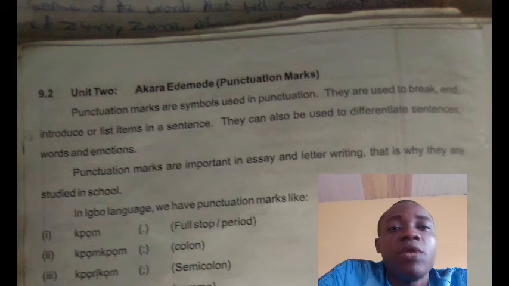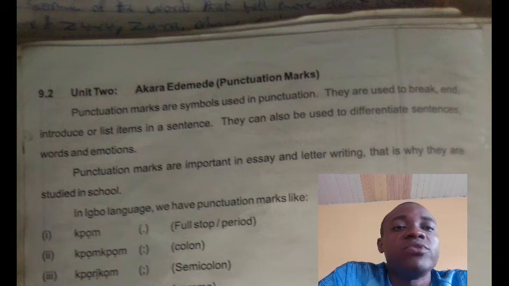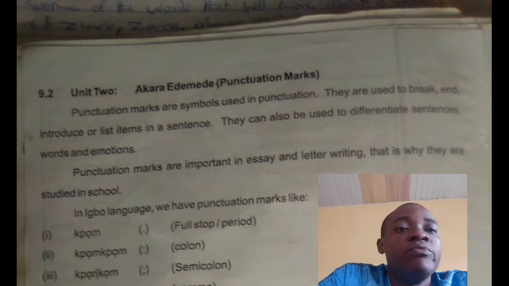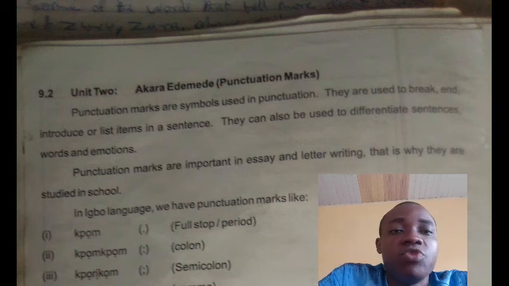Alright? Okay, punctuation marks are symbols used in punctuation. They are used to break and introduce or list items in a sentence. They can also be used to differentiate sentences, words, and emotions.